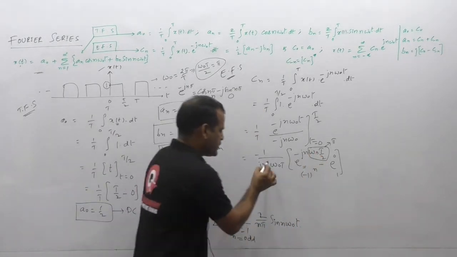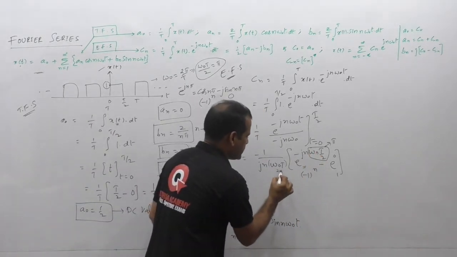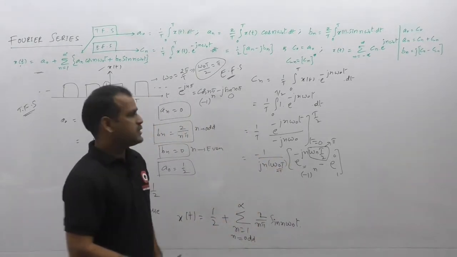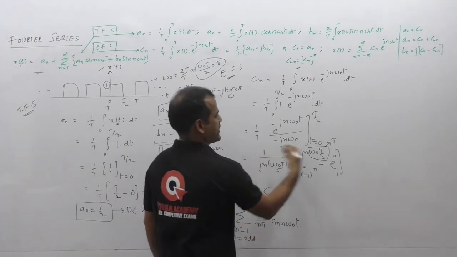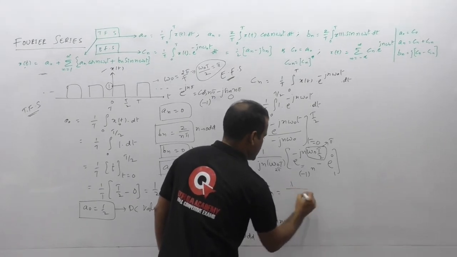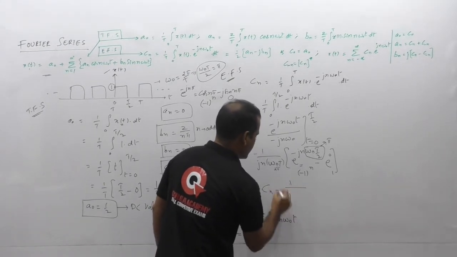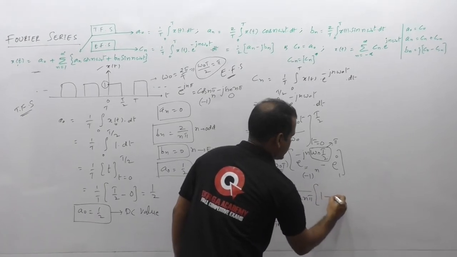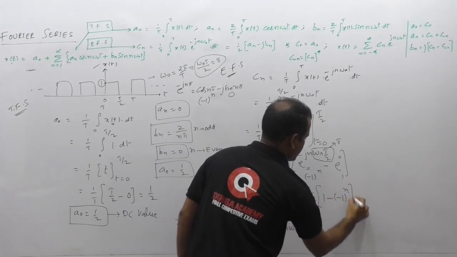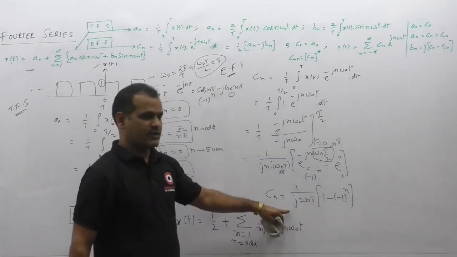And then here omega naught T we can replace with 2 pi. So what we are getting, the Cn expression finally is minus, multiplied inside, 1 by j 2 n pi and 1 minus minus 1 whole to the power of n. So this is what we are getting.